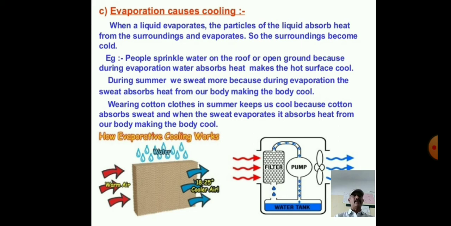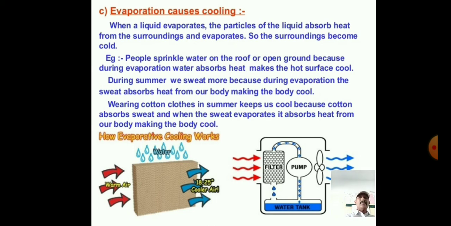For example, people sprinkle water on the roof of a building or on open ground, because during evaporation water absorbs heat and makes the hot surface cool. During the summer season we sweat more, because during evaporation the sweat absorbs heat from our body, making the body cool.